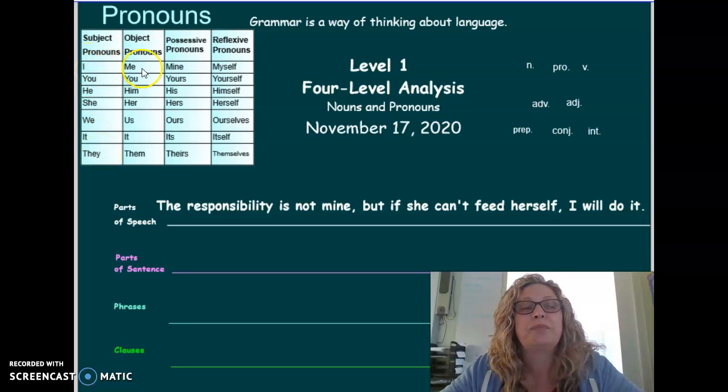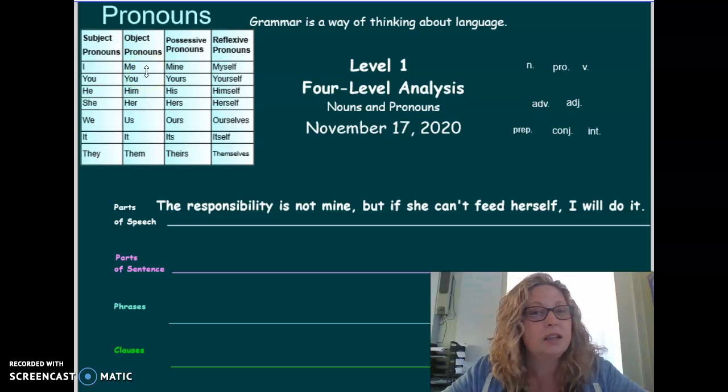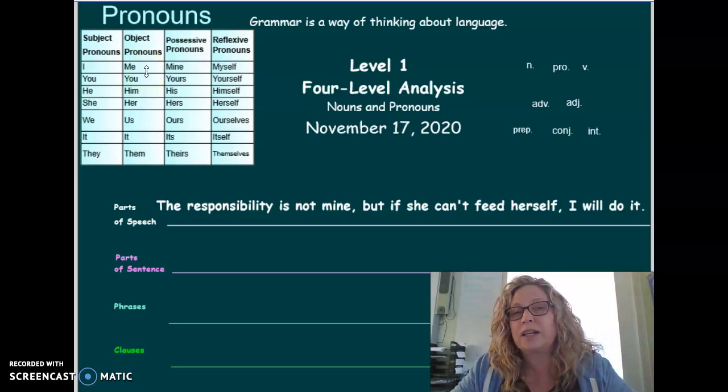Look at I, for example. You wouldn't say me hug it. You can just hear that right away. Even if you don't know why it's not right, you can hear that and you know it's not right. Me hug it. Nope. We say I hug it. I's do the hugging. Or subject pronouns do the hugging. I, you, he, she, we, it, they.